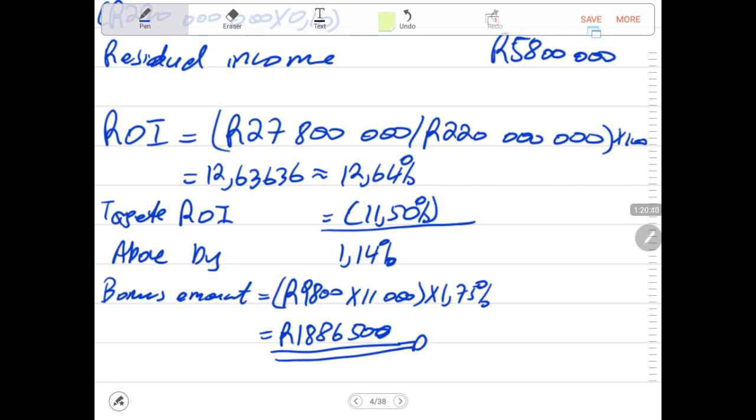So in conclusion, bonus requirements: the divisional manager meets or exceeds the target return on investment by 1.14%. From 11.50, we got 12.64. Therefore, the bonus amount will be this amount. Just conclusion in short.